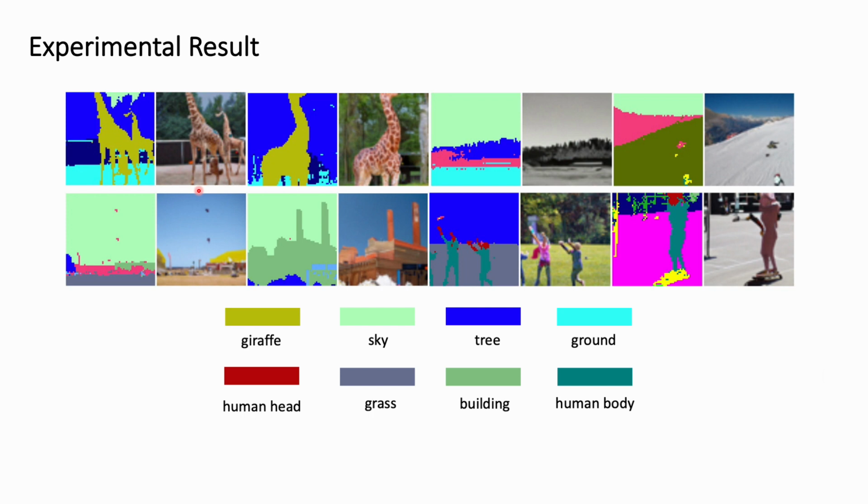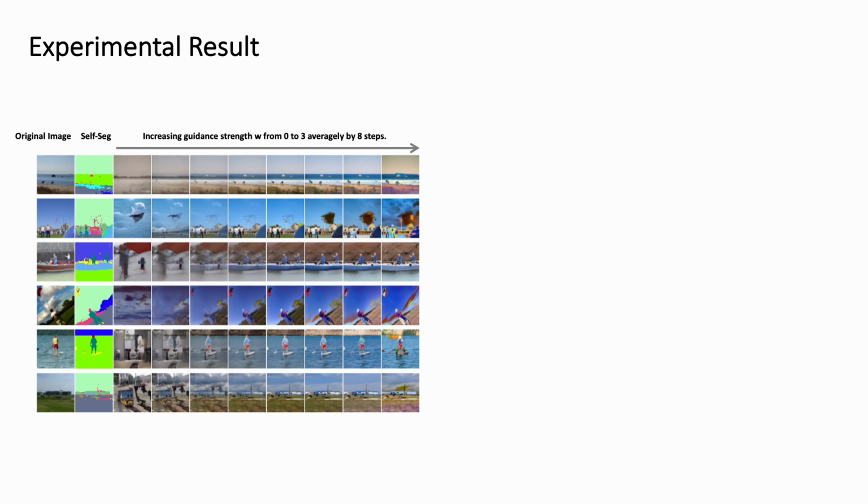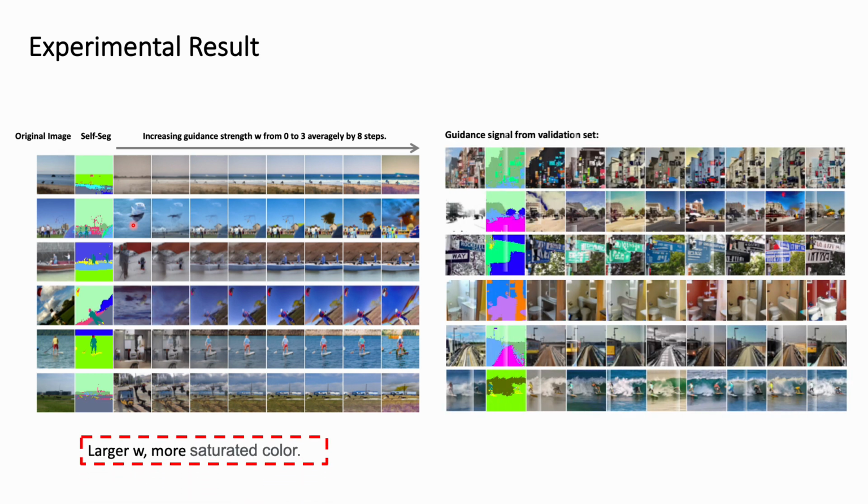And here we visualize the pixel level guidance. We can see that when we sample many images, different samples indeed share many common semantic meanings, for example, giraffe, sky, and tree. And here, when we gradually increase the guidance strength from 0 to 3, we can see that the colors are more saturated, and they are also closer to the pixel level guidance. And here we show that when we condition on those segmentation masks, we can generate very diverse images.